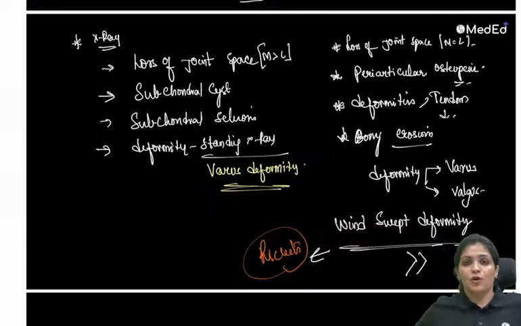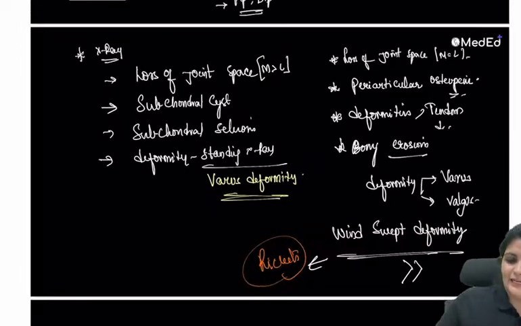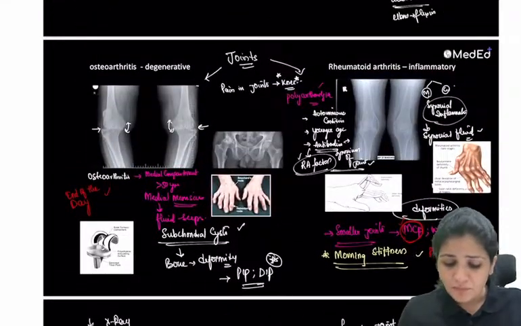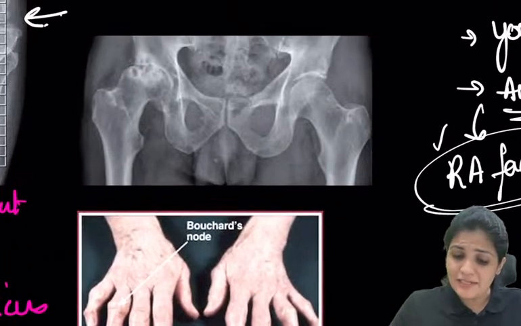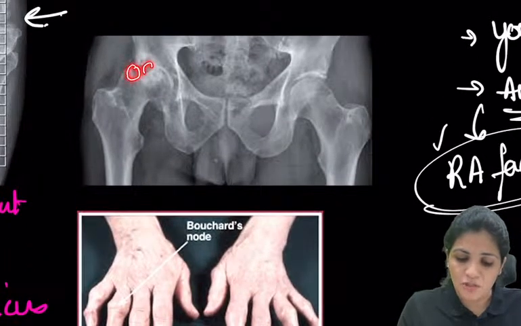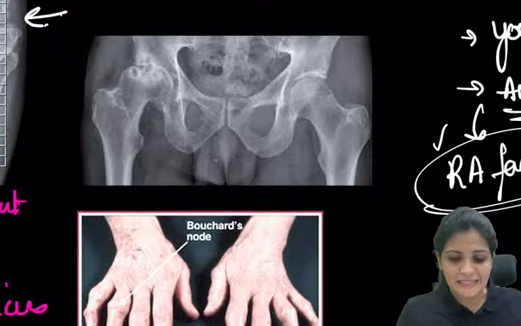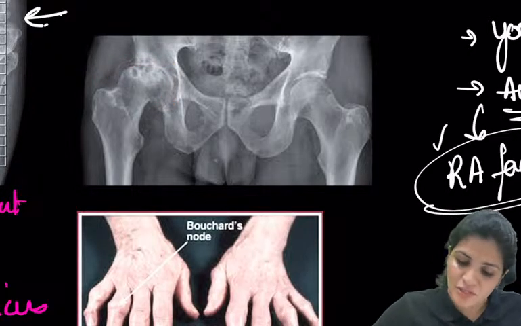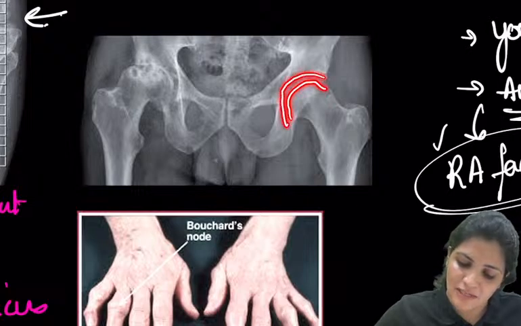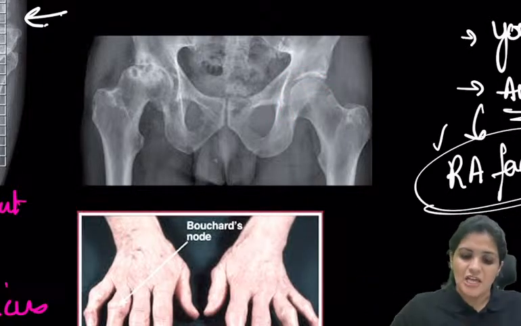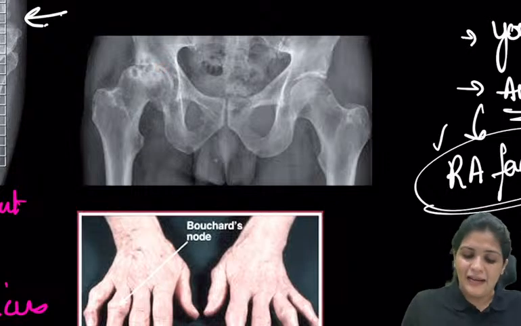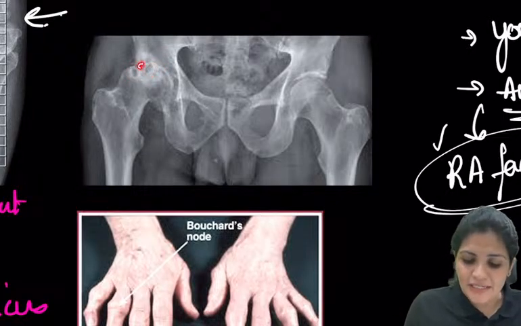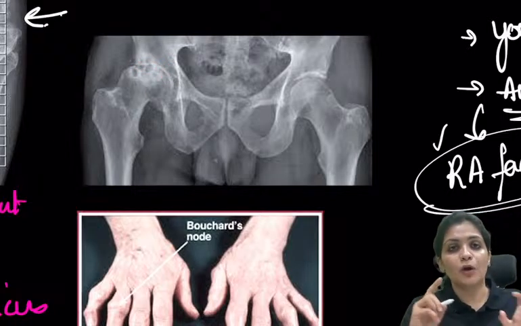So this is about osteoarthritis and rheumatoid arthritis. These are the important points you have to remember regarding them. Now, the most important thing: here is the subchondral sclerosis which I was talking about. Whenever they give you an X-ray, first you have to look for loss of joint space. Here the joint space is maintained, so there is some gap between the articulating surfaces. Here there is complete loss of it, and you see cysts present here. These are the subchondral cysts, and then you can see new bone formed. This is called subchondral sclerosis.